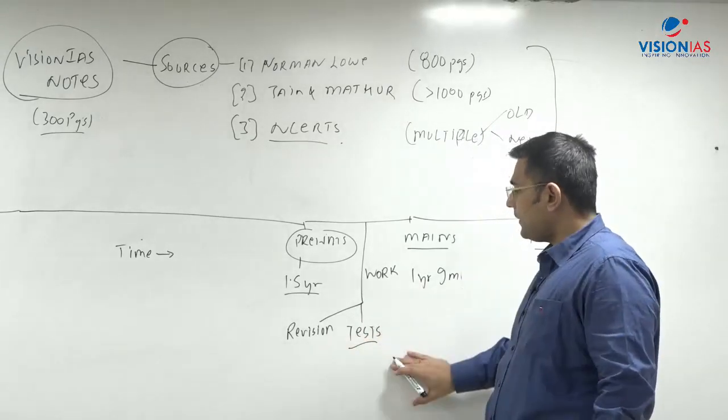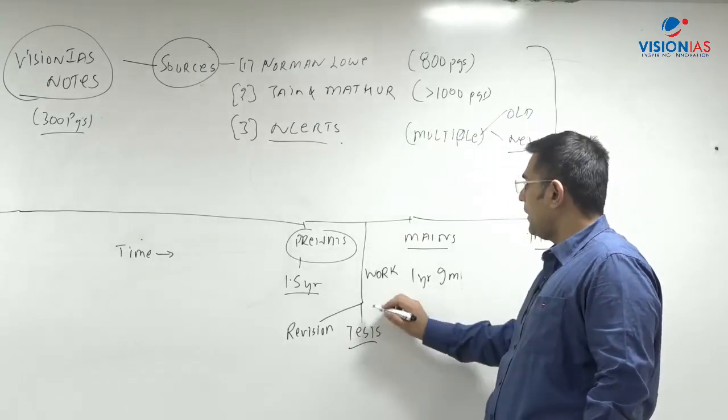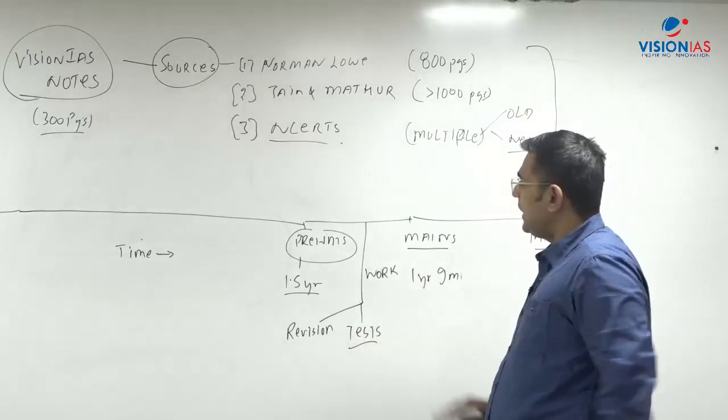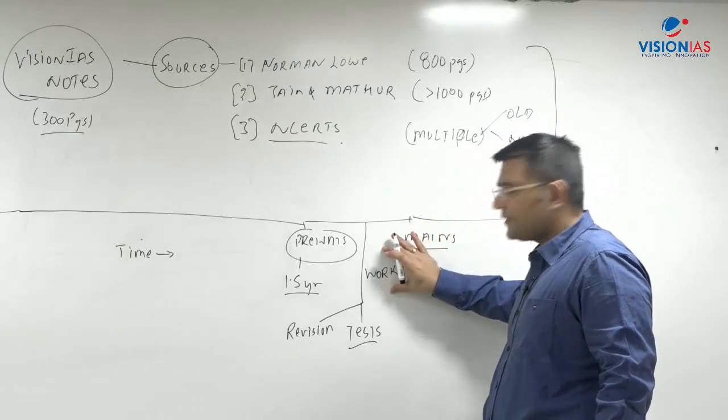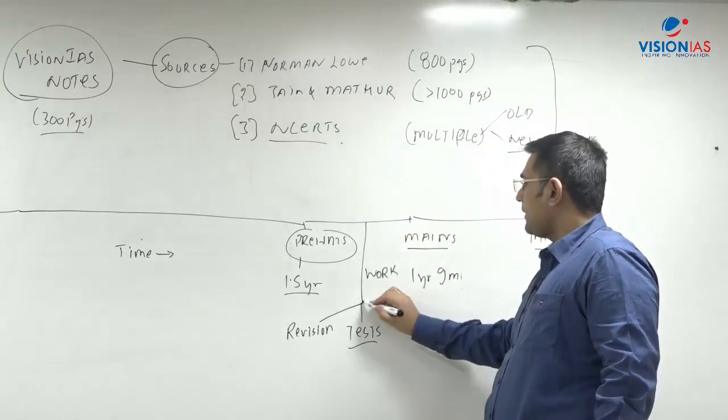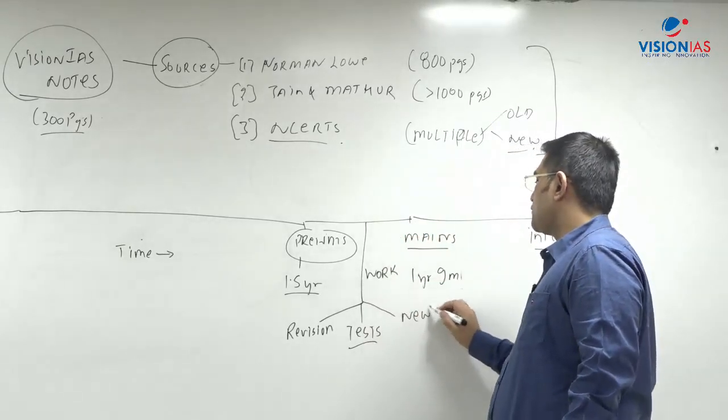And after revision and test series, you would prepare. Now imagine at this point of time you say that I want to start a new subject.